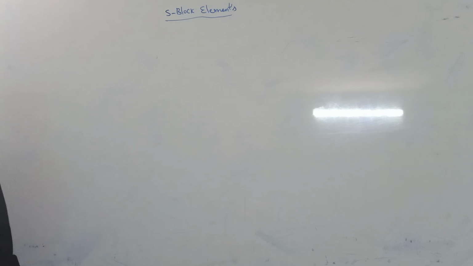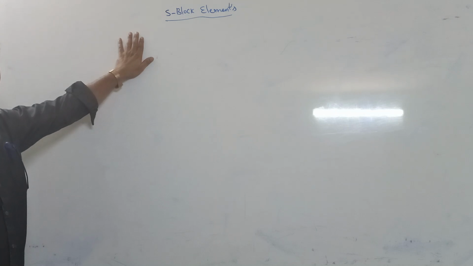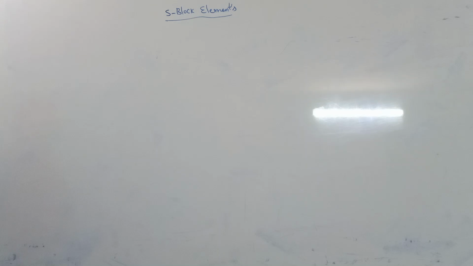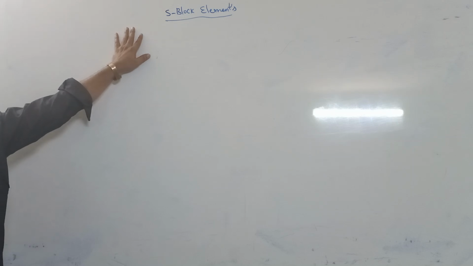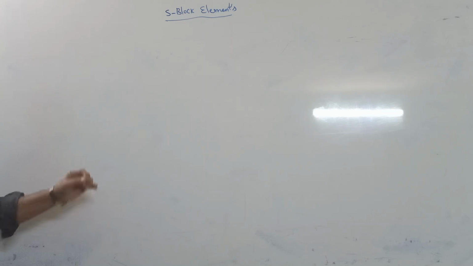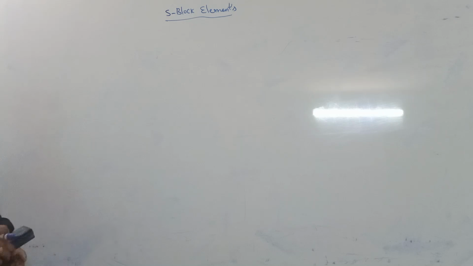What is S block elements? The differentiating electron enters into the S subshell. It is called S block elements. Differentiating electron means last electron.